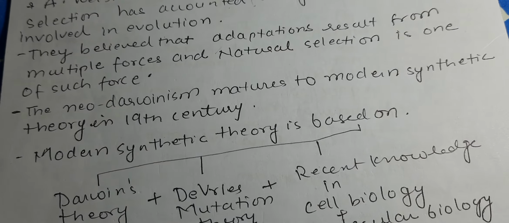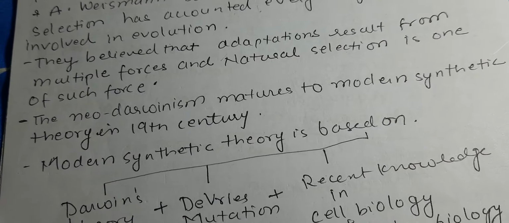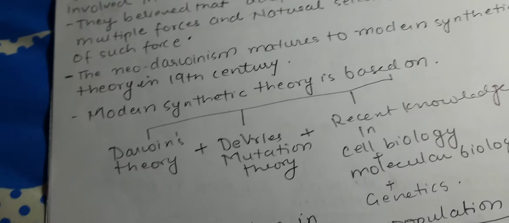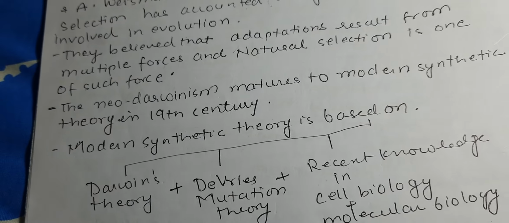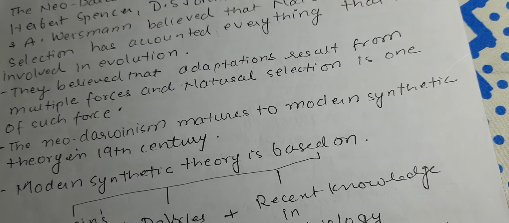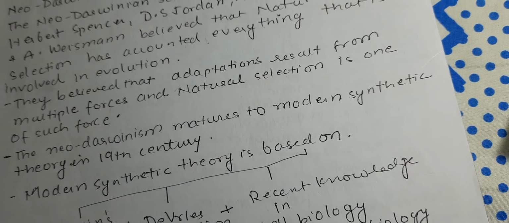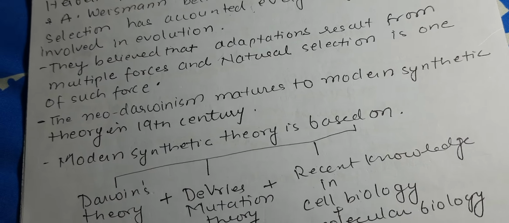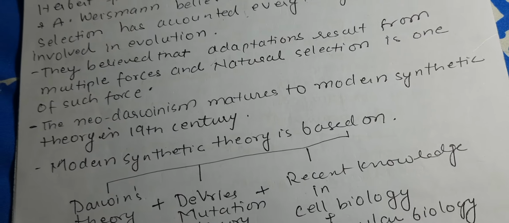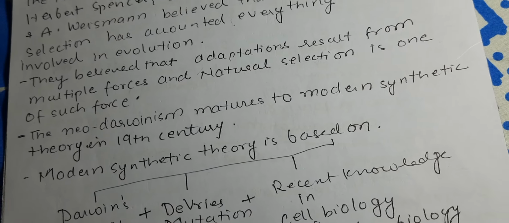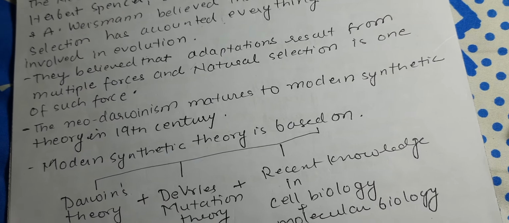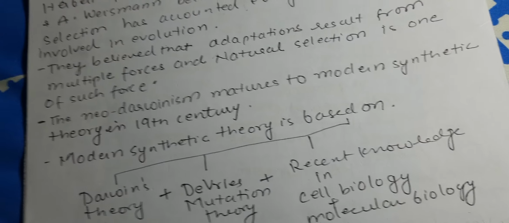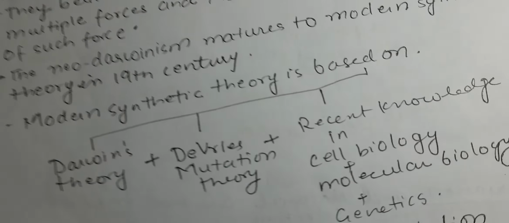So this was the concept of neo-Darwinism: that the natural selection given by Darwinism was true, and that evolution occurring by natural selection is also true. But besides natural selection, there were other forces which were also acting. So neo-Darwinism was later modified into the modern synthetic theory, and many other concepts were added to